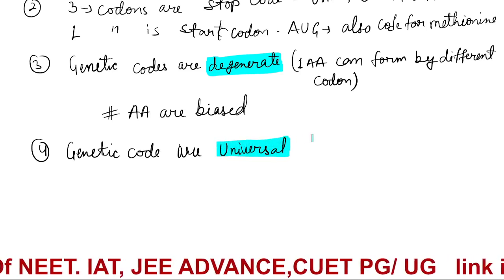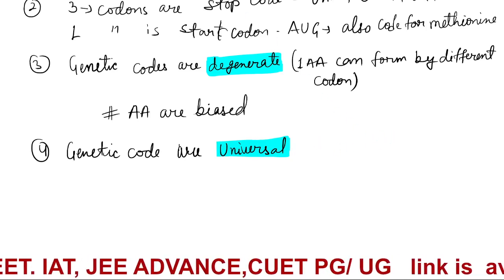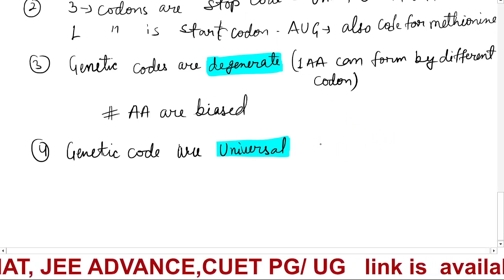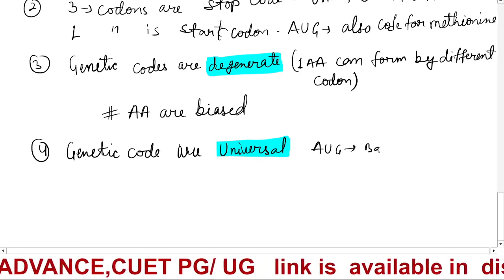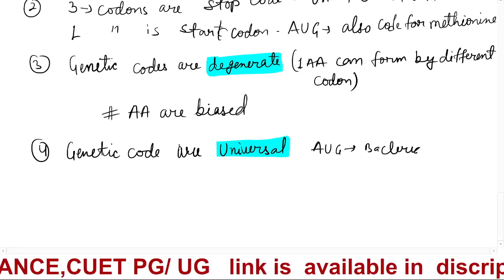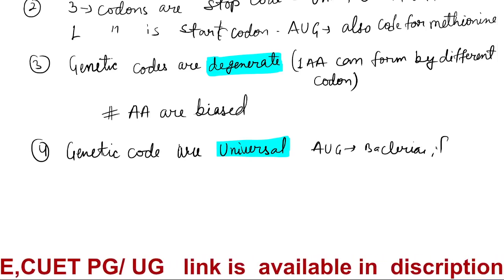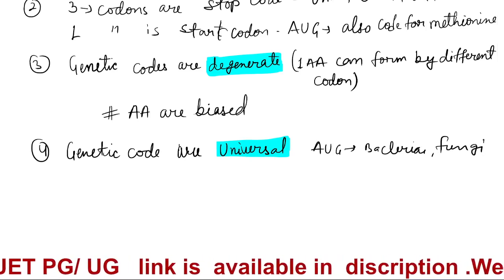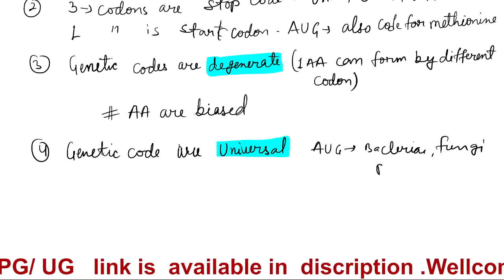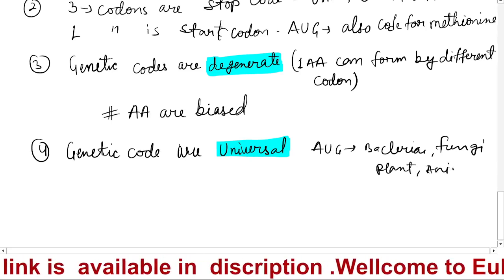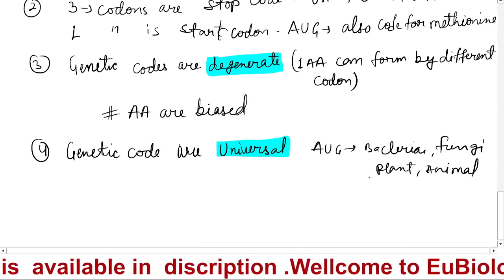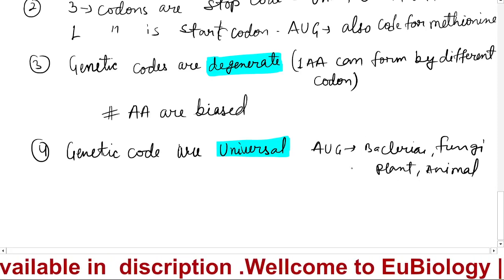Means if I talk about AUG, whether it is in bacteria or fungi or any eukaryote, plant or animal, it will only code for methionine.